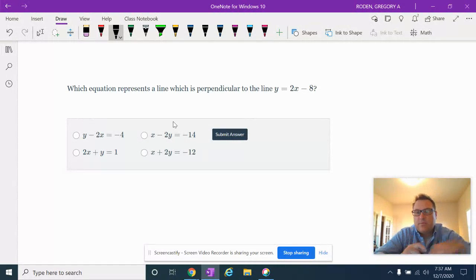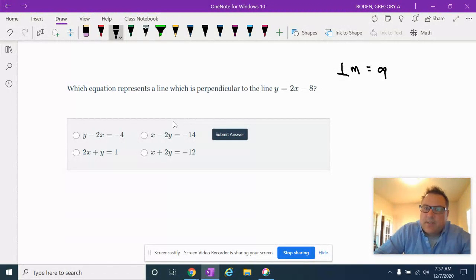Perpendicular. Okay, so what's the rule with perpendicular? So perpendicular, here's my upside down capital T. Perpendicular, m stands for slope. It's going to be an opposite sign, and then it's going to be an opposite inverse or an opposite flip. Okay, opposite flip.